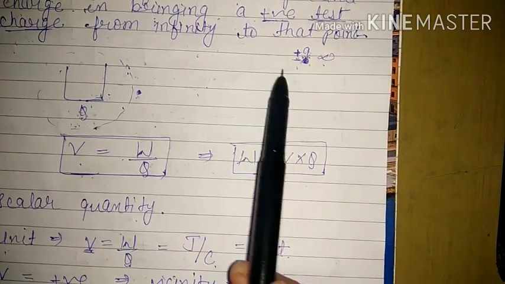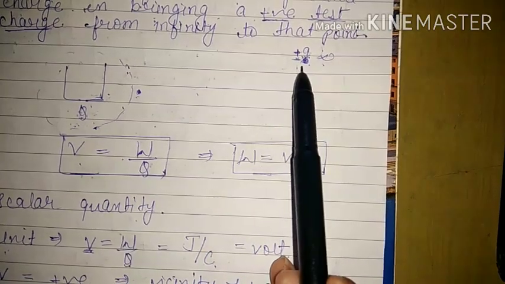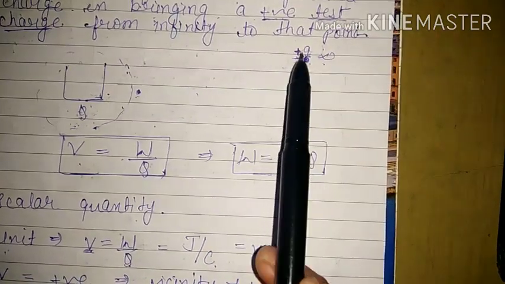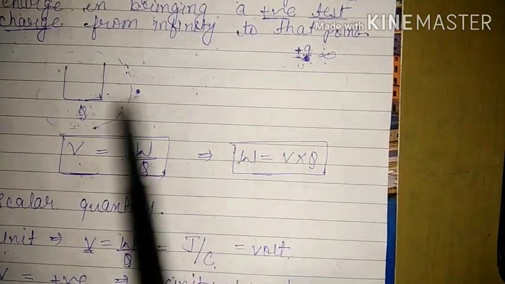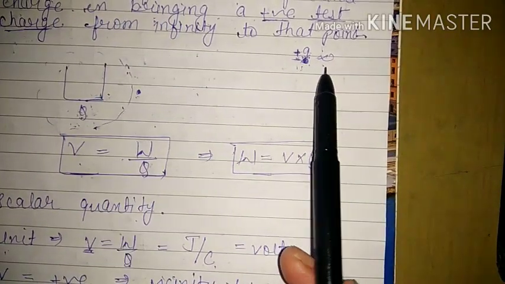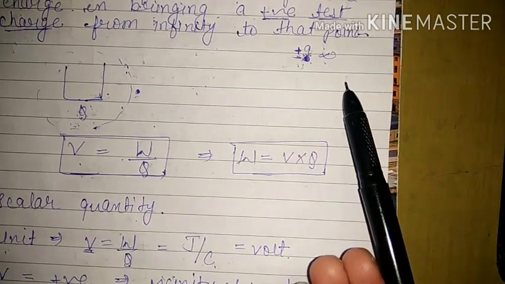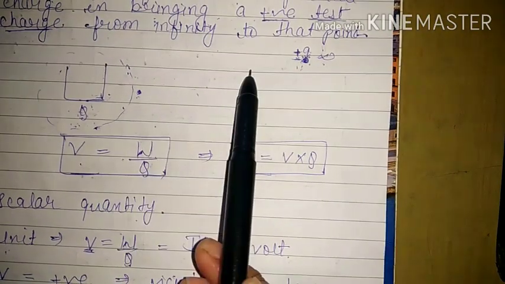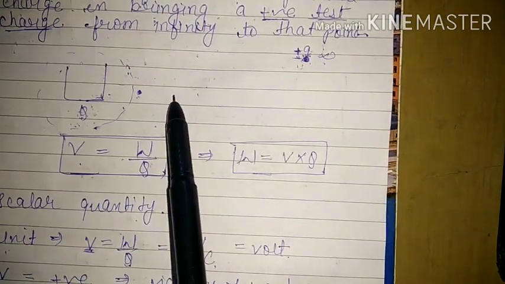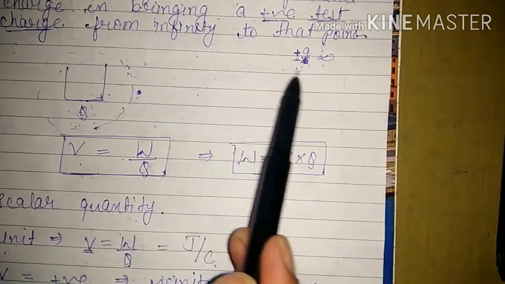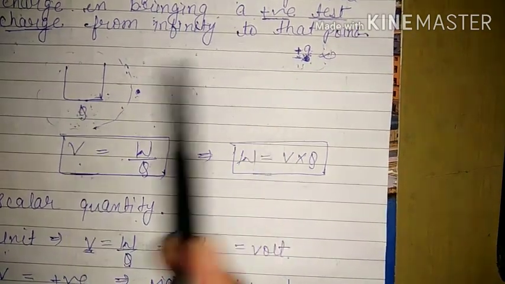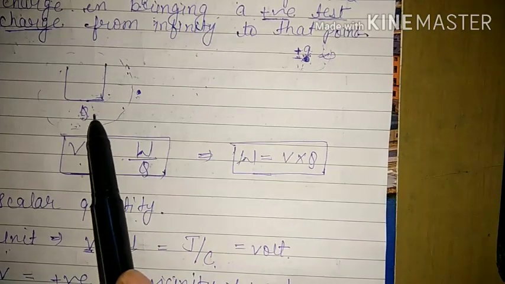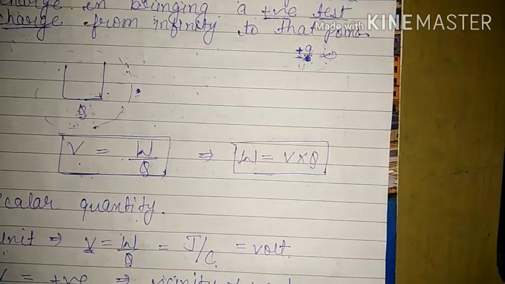That means we have to do some work to bring this charge from here to here, because they have the same charges. At infinity they will not have any attraction or repulsion, and after infinity they will only have repulsion. So we will have to do work. That means we are doing work on the body when they are of the same type. So the work done will be positive.